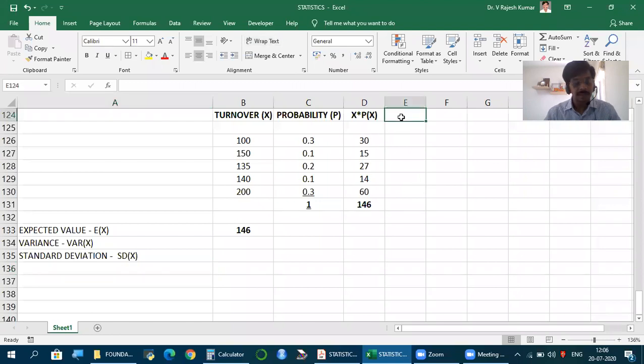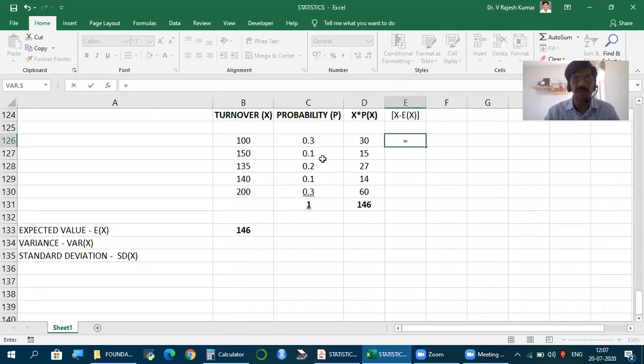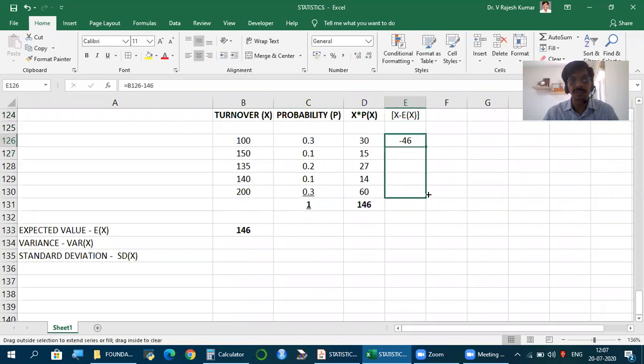So what do we do here? First I take x minus E of x. Don't have to show individually, we can do directly, but just for simplicity. So x minus E of x, 150 minus 146, etc. Take this, you square it.